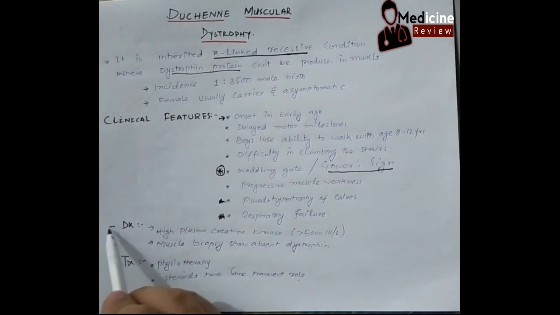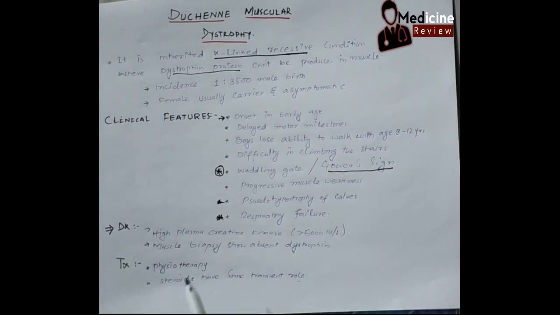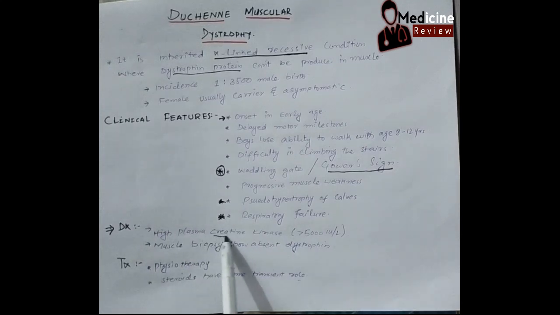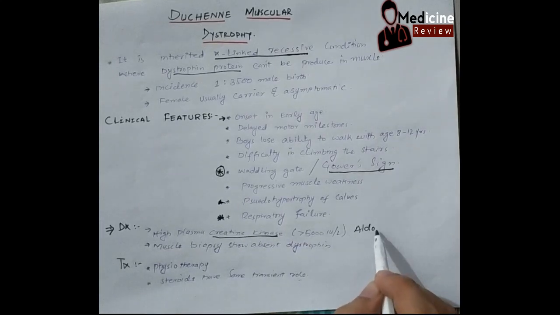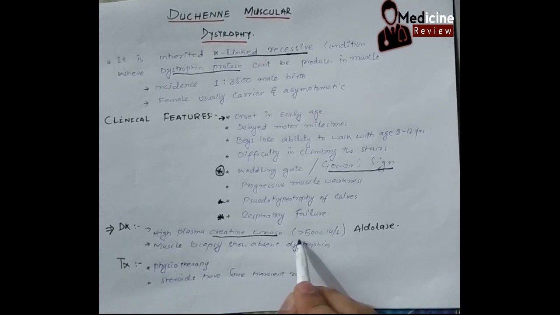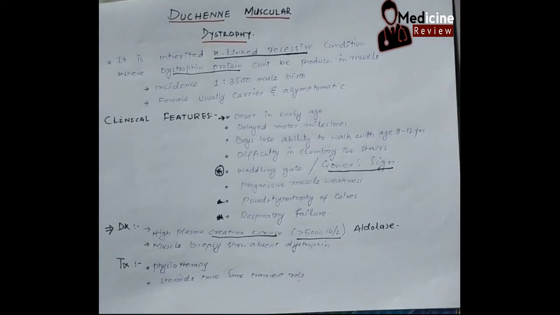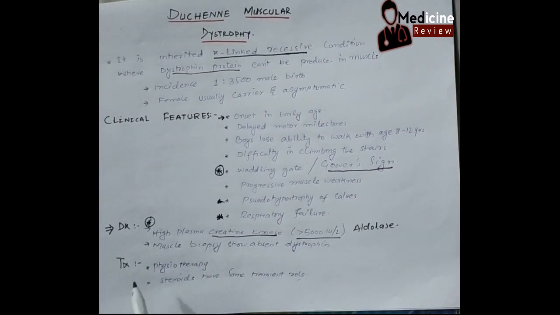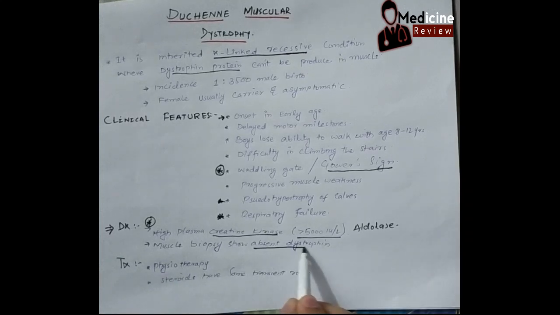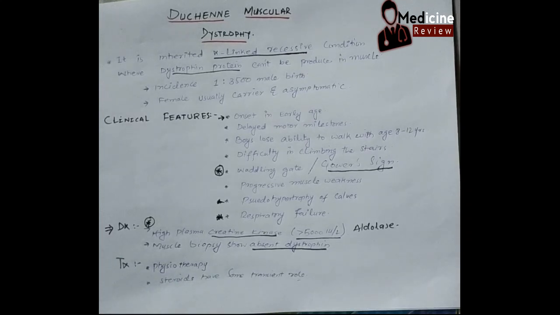Now, diagnosis is important in this condition. Because of the myonecrosis, there will be high creatine kinase and aldolase levels, usually more than 5,000 international units per liter. This is a very important point for diagnosis. Another is, if we do a muscle biopsy, there will be absent dystrophin in the muscles.